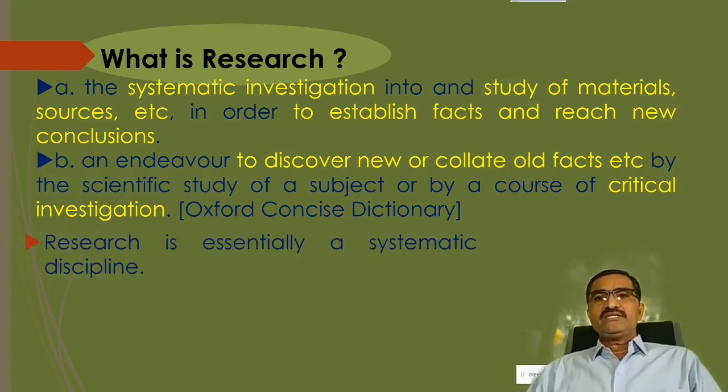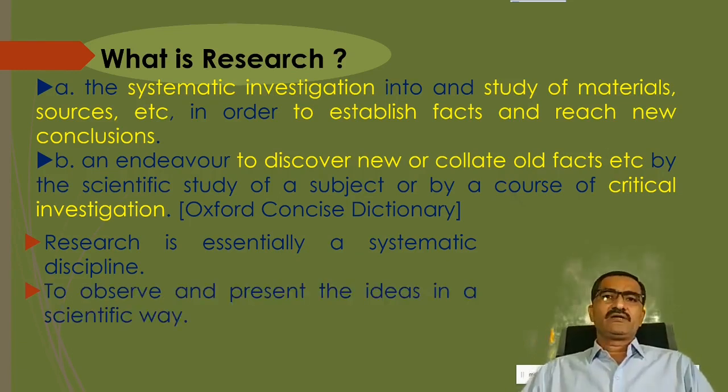Research is essentially a systematic discipline. Research is nothing but, you can say, to observe and present the ideas in a scientific way. So whatever is observed, you might have studied in school days, when you were doing the scientific projects, at that time you used to write down observations, step number 1, step number 2, step number 3.